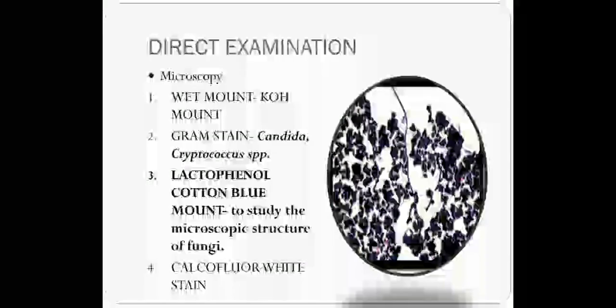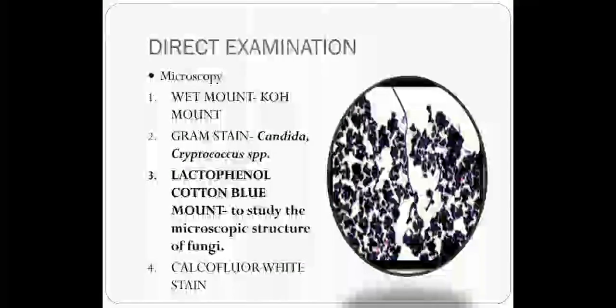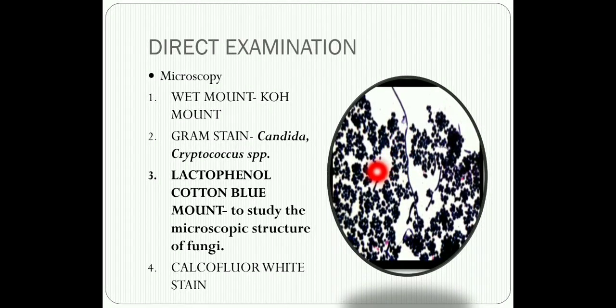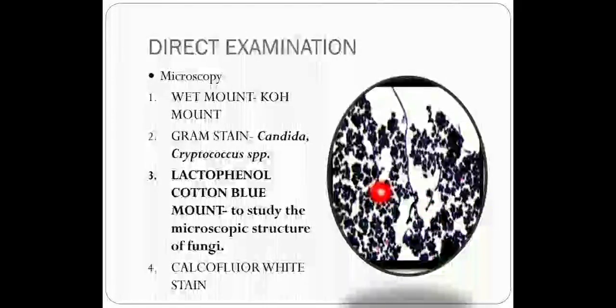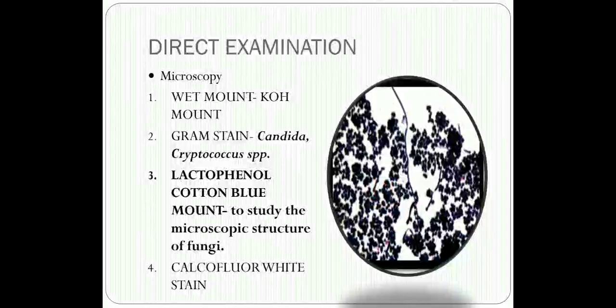Please remember, gram staining is usually employed more for yeast and yeast-like organisms. We do not employ gram stain for the molds. So for Candida and Cryptococcus, we will employ gram stain, and here in this picture you can see the gram stain of Candida albicans, where you can note that Candida albicans has gram positive oval budding yeast cells with pseudohyphae. Then we inoculate the samples in the culture medium. I will be talking to you about it in the next few slides.